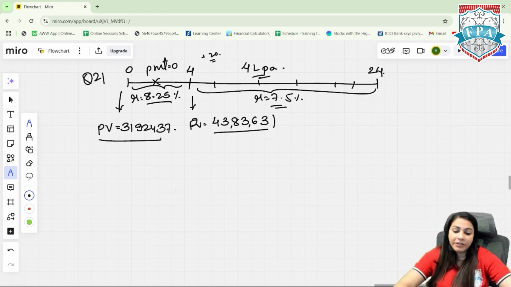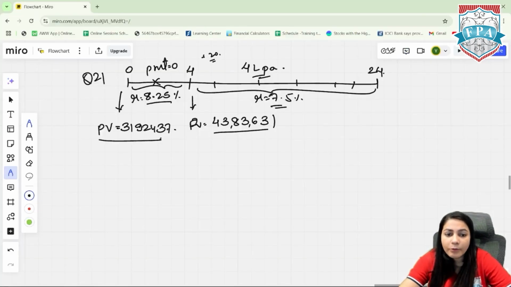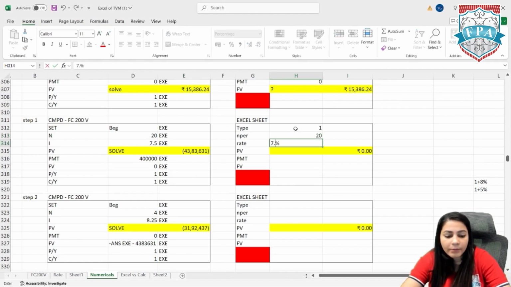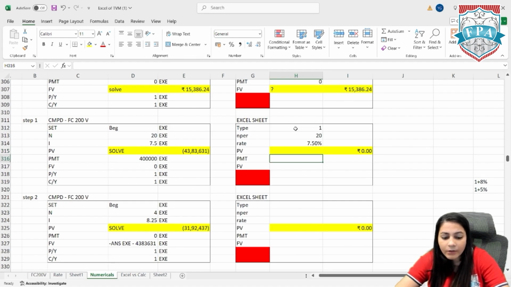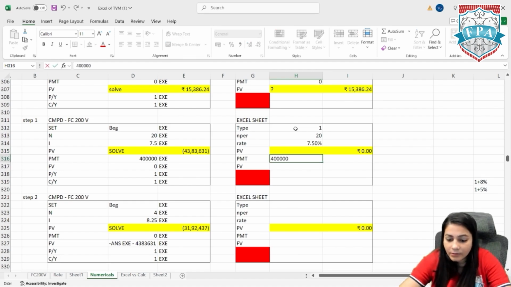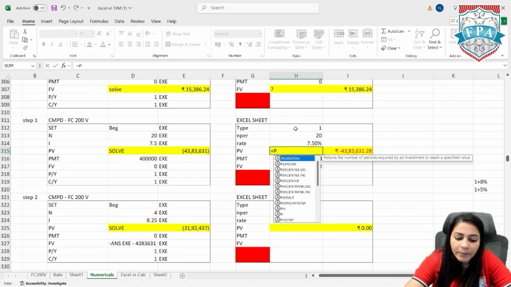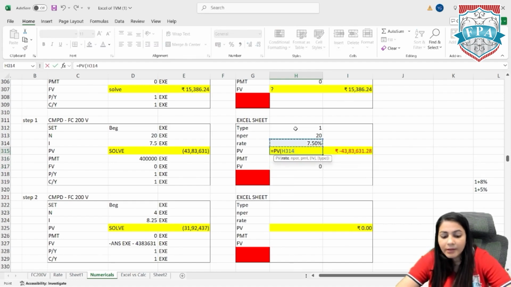Let's do it on the Excel sheet now. Same. First, we need to discount from 24 to 4. We need to calculate the present value. So type 1 because it is set at the beginning. For 20 years we are going to withdraw at a rate of 7.5%. We will be withdrawing 4 lakhs every year. Here, future value is 0. We need to calculate the PV.